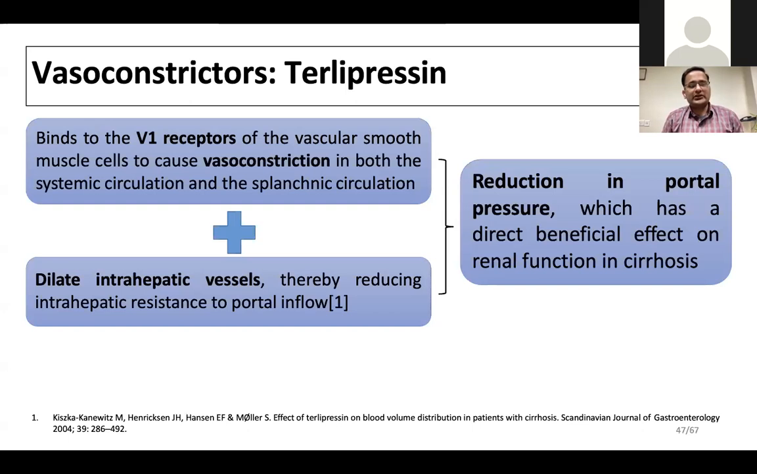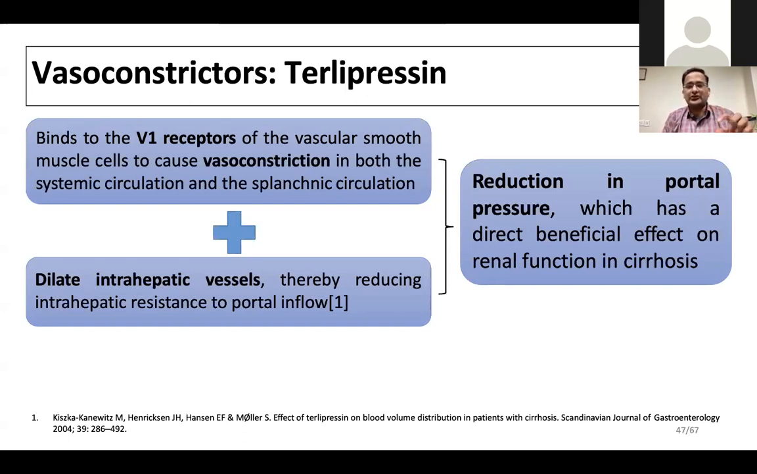So coming to vasoconstrictors, terlipressin, we are lucky we have this available in India. Somehow in the US still it is not available. It is not FDA approved, but still it is a wonder drug. It binds to the V1 vasopressin receptors of the vascular smooth muscle cells and causes vasoconstriction. By causing constriction of the systemic as well as the splanchnic circulation, it also decreases the intrahepatic resistance by dilating the intrahepatic vessels.